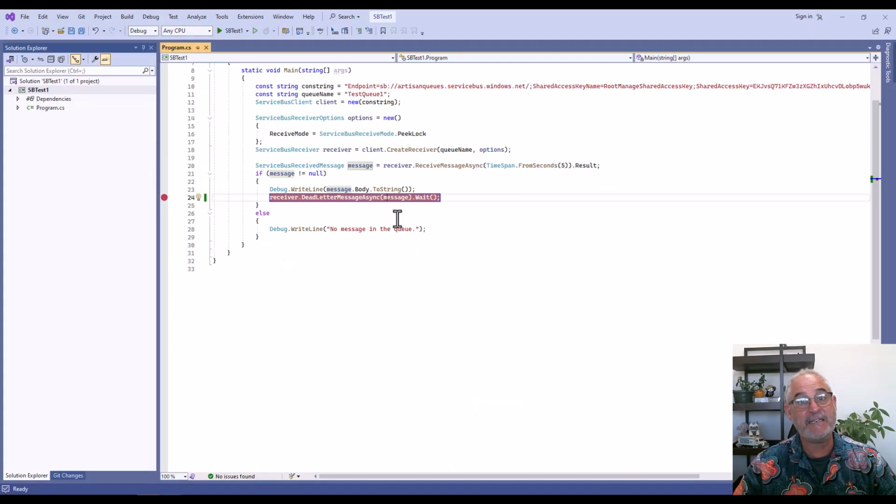You can complete it, which means it just goes away. You can abandon it. It goes back into the queue at least a certain number of times. And you can dead letter it, where it will immediately go to the dead letter queue.